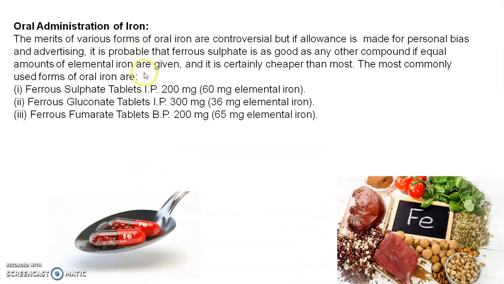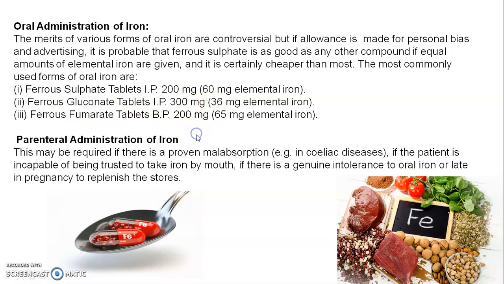Then we see the oral administration of iron. The merits of the various forms of iron are controversial, but allowance is made for personal bias and advertising. It is probable that ferrous sulfate is as good as any other compound if equal amounts of elemental iron are given. It is certainly cheaper than most. The most used forms of oral iron are ferrous sulfate tablet 200 mg, ferrous gluconate tablet 300 mg, and ferrous fumarate tablet 200 mg.